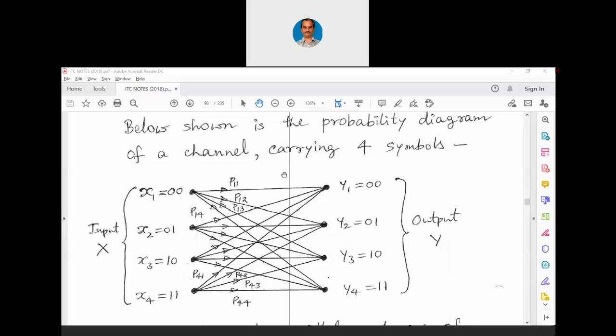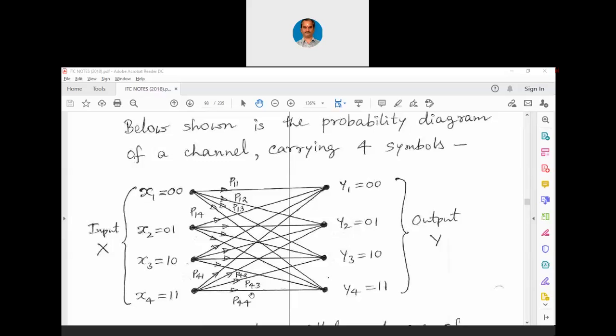You can see that we can name these probabilities now. When x1 is being transmitted, or when the 0, 0 waveform is being transmitted, there can be 4 probabilities occurring in the channel. We may receive y1, y2, y3, or y4. What we want is to receive y1 itself, but we may receive y2, y3, y4. So naturally we will have p11, p12, p13, p14 as the probabilities. Similarly, for each one we will have 4 probabilities, and totally we have 16 probabilities.